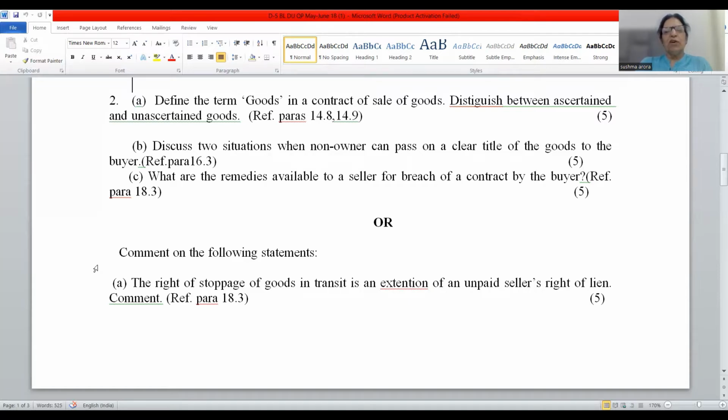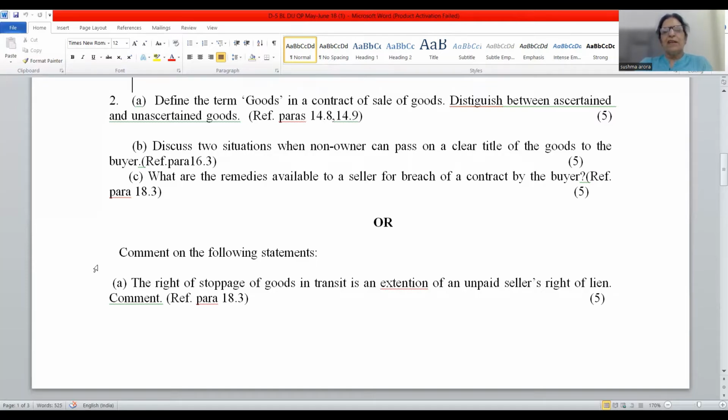Title by estoppel, or a person having possession of goods under a voidable contract, is not the owner, yet he can always pass a valid title to the buyer. Apart from this, there are a number of cases. Eight points are there, but since 2 points have been asked, you should write 2 points along with examples.